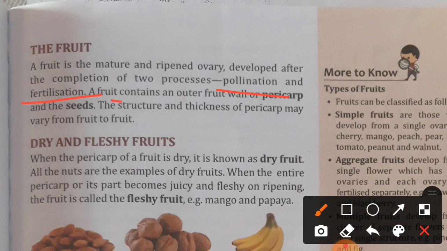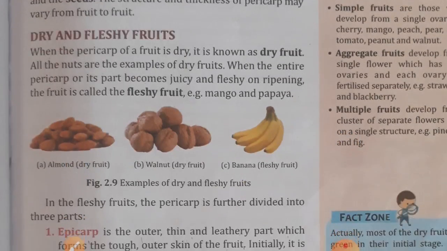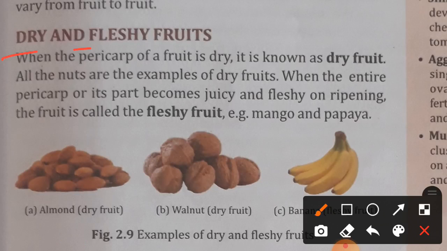Okay. So the fruit contains an outer part, that is pericarp, and the seed. The structure and thickness of pericarp may vary from fruit to fruit. Here are the types of fruit: dry and fleshy fruits. When the pericarp of a fruit is dry, it is known as dry fruit. All the nuts are examples of dry fruit.